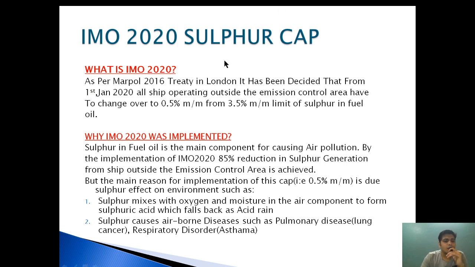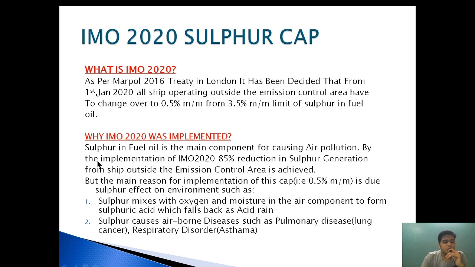The second question that comes to our mind is, why? Why is this sulfur cap reduction so much needed and why has it come? Because, as we know, sulfur in the fuel oil is one of the major components causing air pollution.